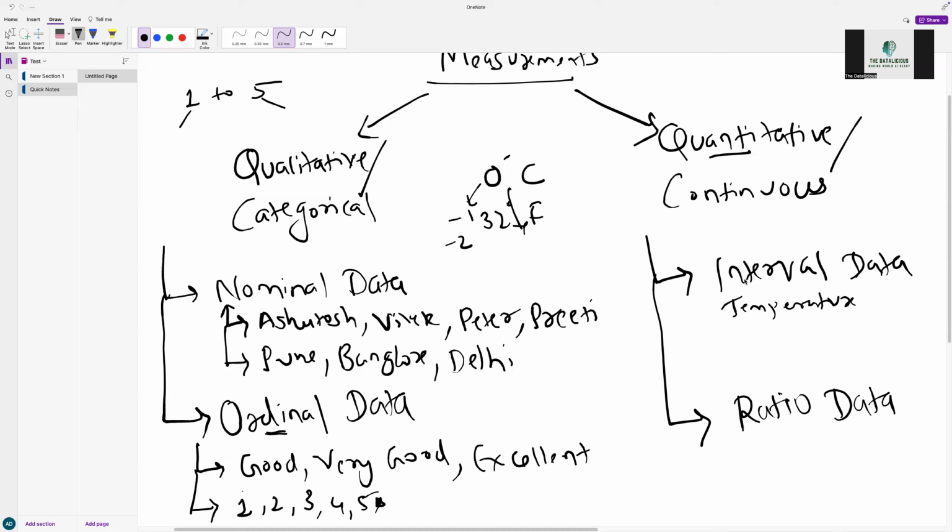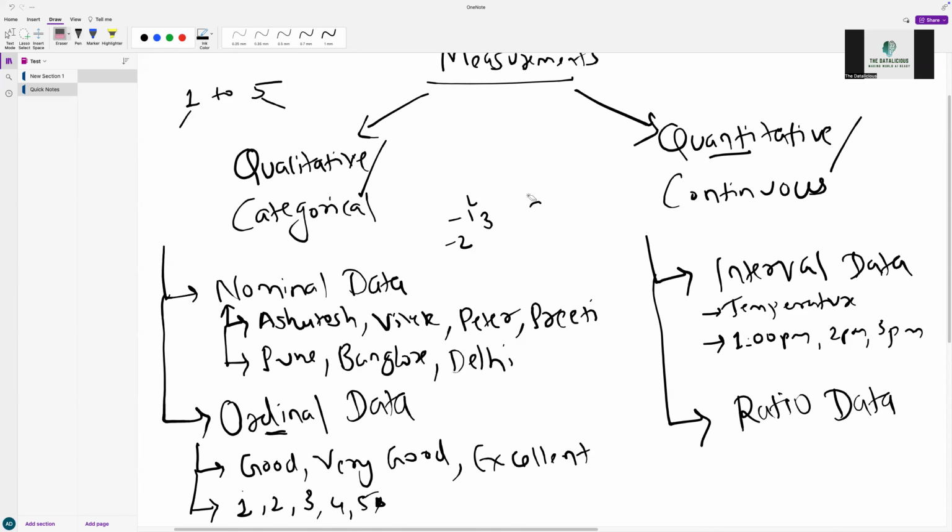Another good example would be time. Let's say it's 1 p.m., 2 p.m., 3 p.m. You see, time doesn't have any absolute zero. So if you see any column with 1 p.m., 2 p.m., 3 p.m., 4 p.m., such kind of data we call interval data, which doesn't have any absolute zero.